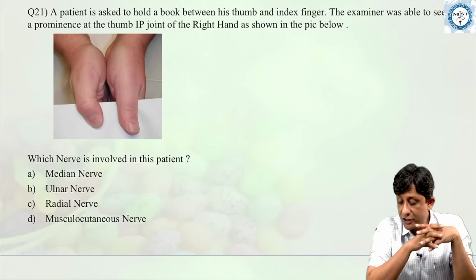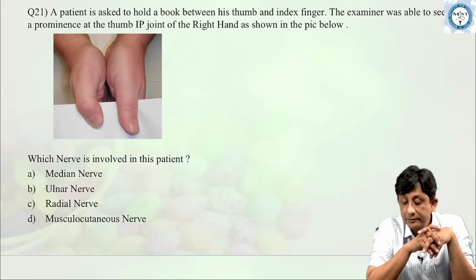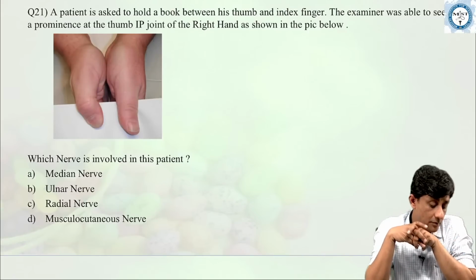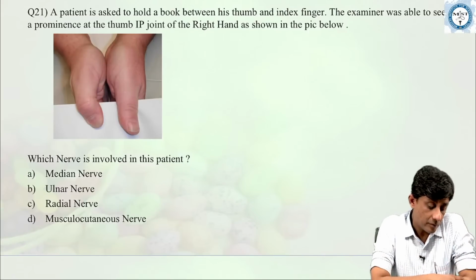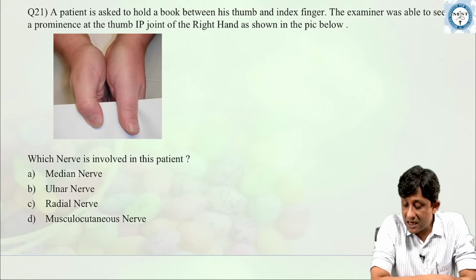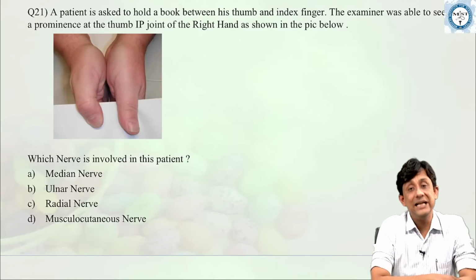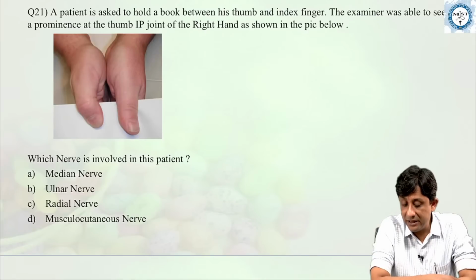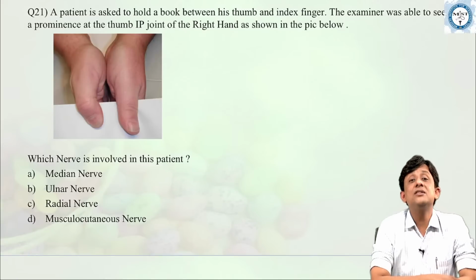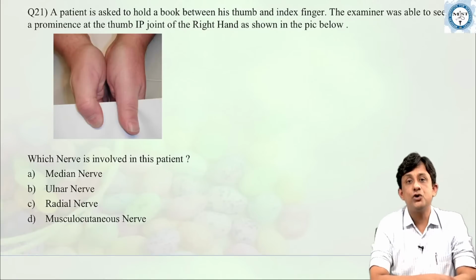So the next question is, the patient is asked to hold a book between his thumb and the index finger. The examiner was able to see a prominence of the thumb interphalangeal joint of the right hand.